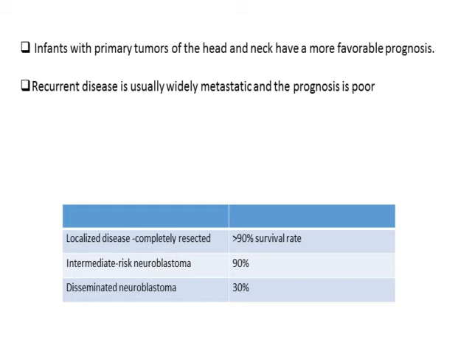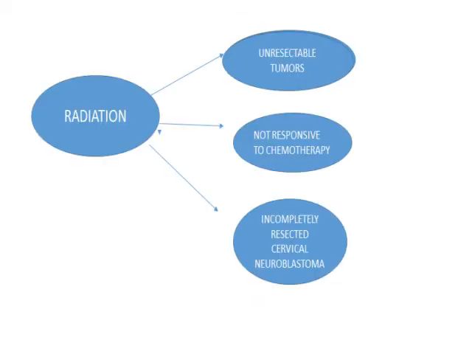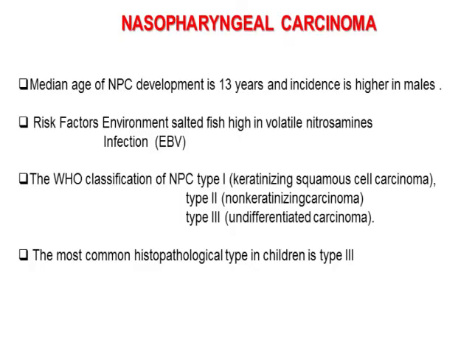Prognosis wise, infants with primary tumors of the head and neck have overall good prognosis. Recurrent disease is usually widely metastatic and carries poor prognosis. The role of radiation in head and neck neuroblastomas is mainly for unresectable tumors, tumors which are not responsive to chemotherapy, and incompletely resected cervical neuroblastomas. Coming to the next malignancy, nasopharyngeal carcinomas.